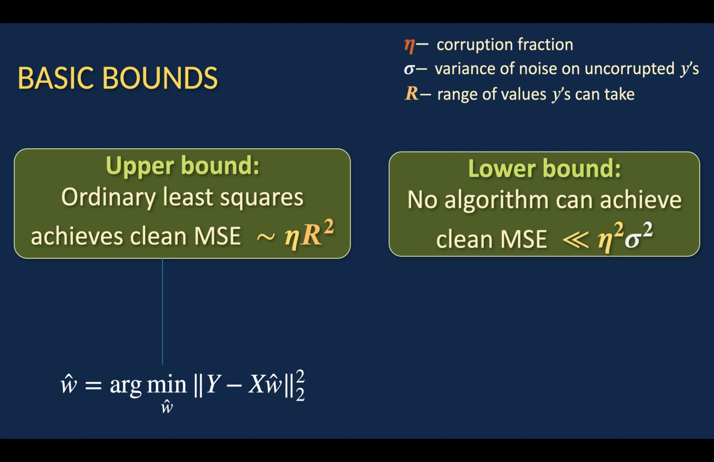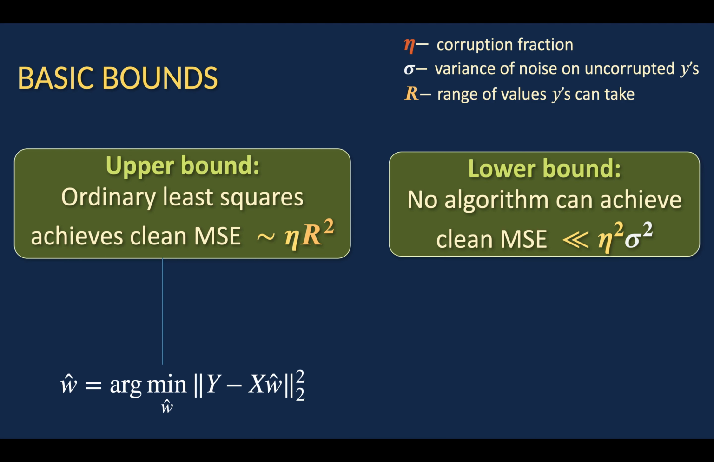And the lower bound is that no algorithm can achieve a clean mean squared error that is better than eta squared sigma squared. So how different are these two bounds? So what is eta r squared? If eta is like a constant, and if r is large, then we actually haven't done much regression at all, because the amount of error we're making scales with the entire range of the values y can take. Remember that y is bounded between r and negative r. So if you're making r squared type error, then you're actually not doing much regression at all.